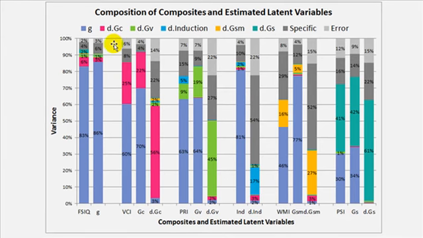Now, something interesting is that estimated G has a little bit more error in it than full-scale IQ does. But it doesn't matter because all these other non-G things, added up together, there's less of it than there is in full-scale IQ. So it's actually a better measure of G, but it has a little bit more error. But that's okay, because we're not using full-scale IQ to estimate these non-G components here. We're using it as an estimate of G. So we want the best estimate of G that we can, not necessarily the one with the least error.